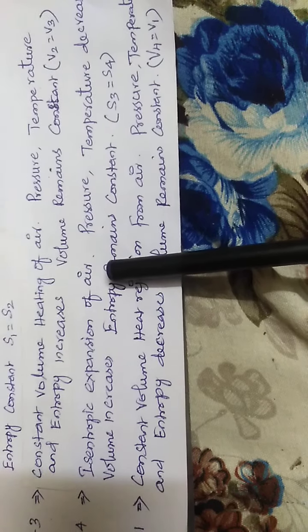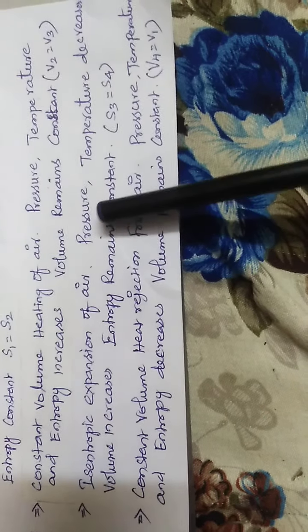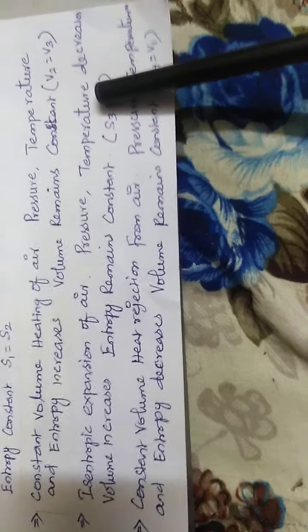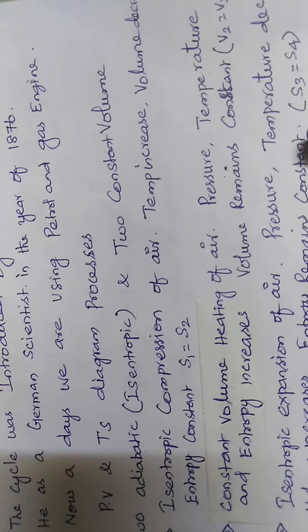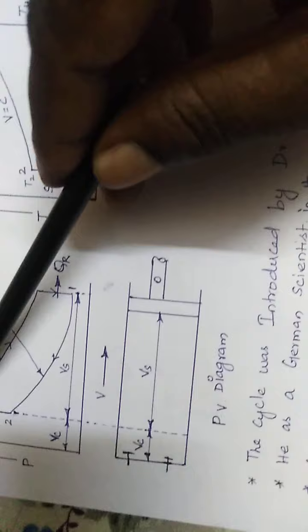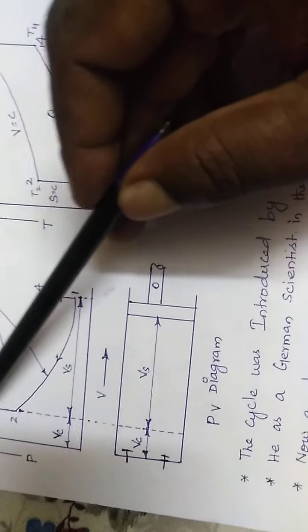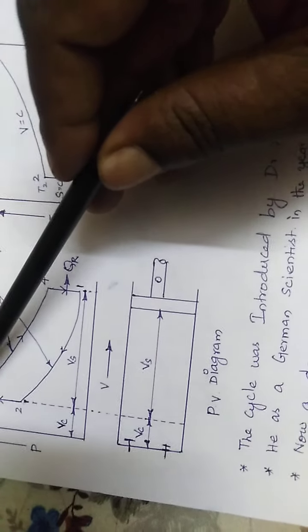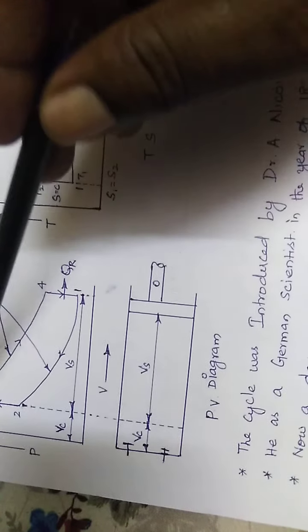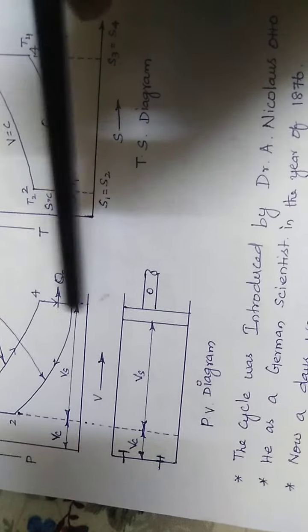isentropic expansion of air. So what is here? Pressure and temperature decrease. Volume increases. So this process is easy to understand in the PV diagram. See the 3 to 4 process, the maximum temperature in this area is called the third point. So the maximum temperature, in the 3 to 4 process, volume increases, temperature will decrease.